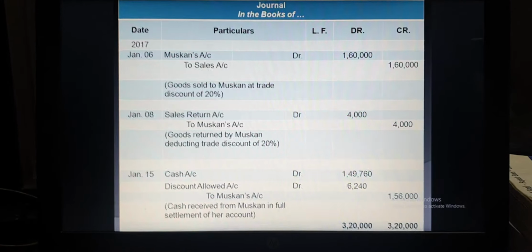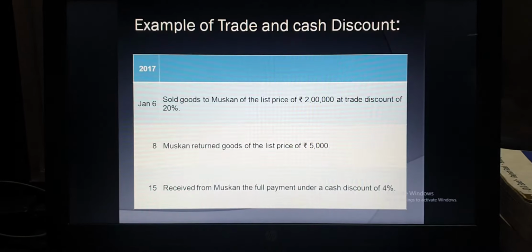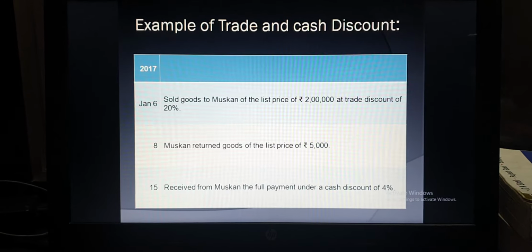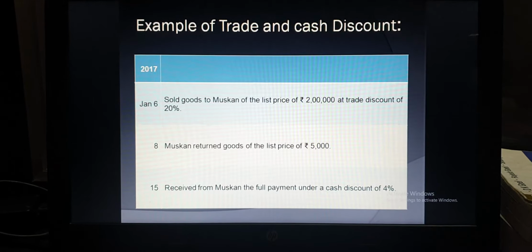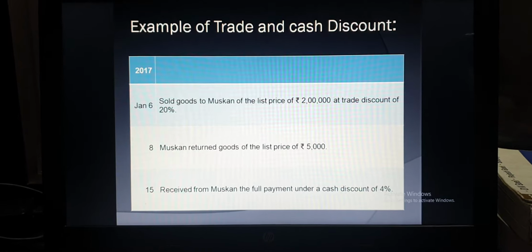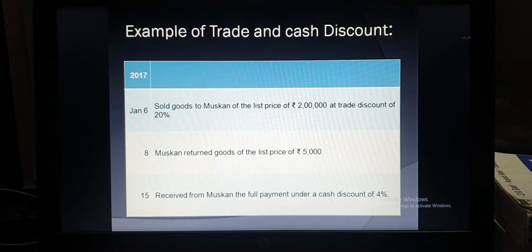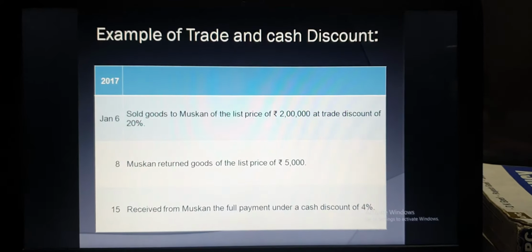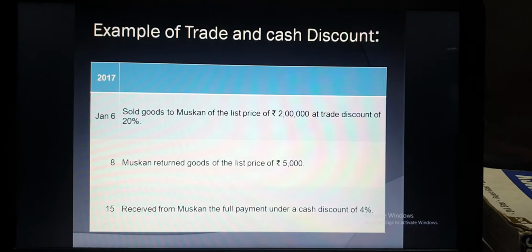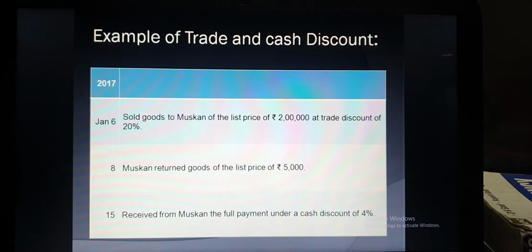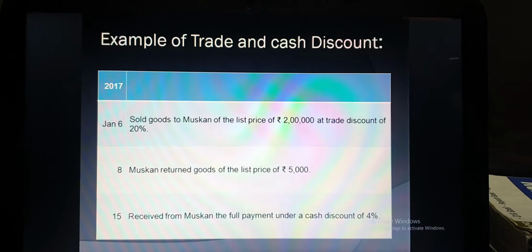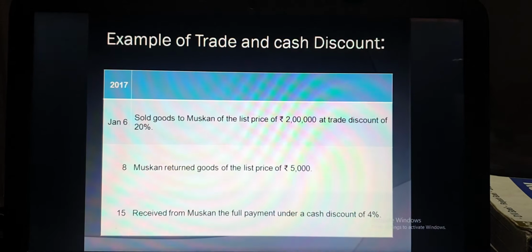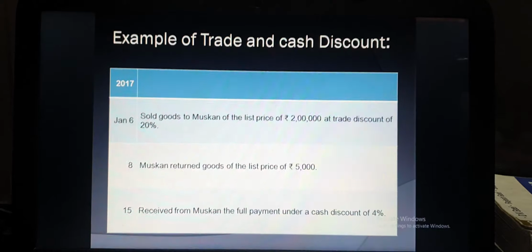Now move back to the question part. Muskan returned the goods of the list price of 5,000. On that 5,000, you have to calculate trade discount of 20%. In the first entry, we allowed the trade discount of 20%. So in the same case, when we get the goods returned from Muskan, we have to reduce the amount of trade discount from the returned goods.